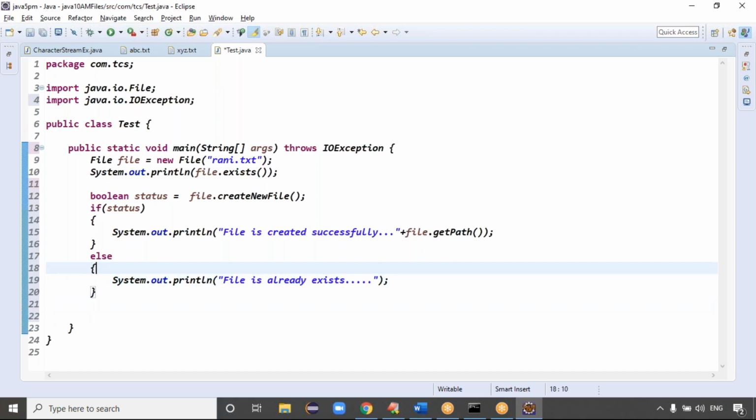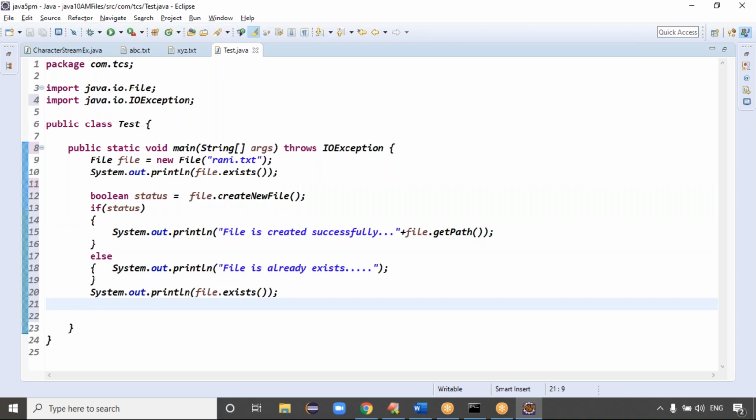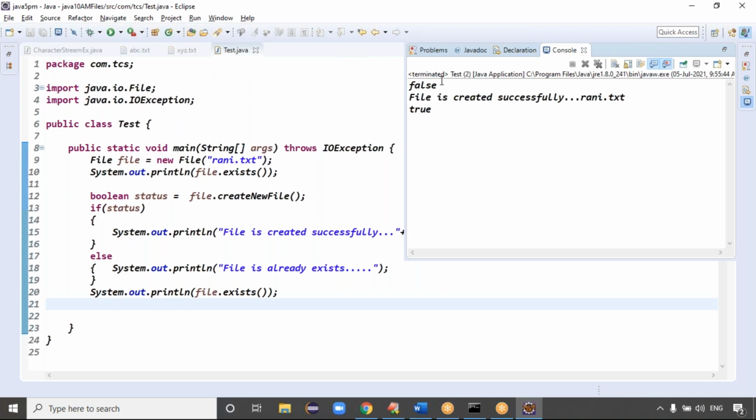That's it. Because after this, if you try to run this line again, definitely the file was created. If you run this code, what output do we get? First one is the false we got initially. Then file is created successfully. The file name here is Rani.txt. Then it returns true. If we run this code again, we get the message that the file already exists. See this message here.